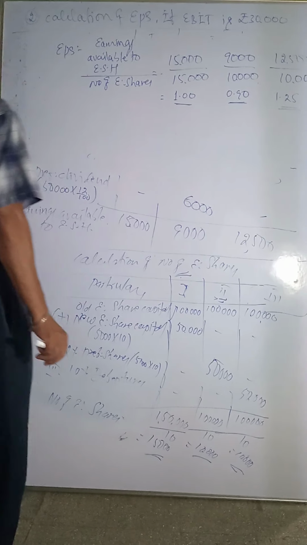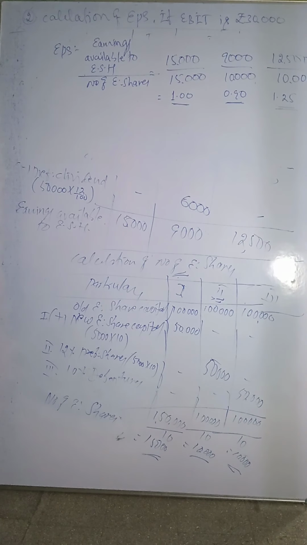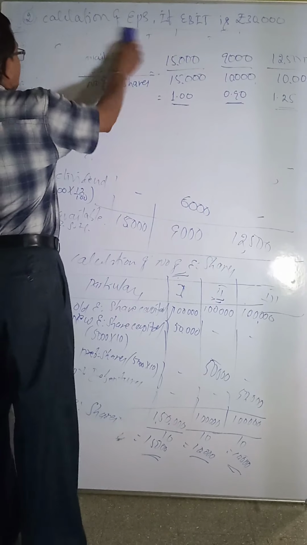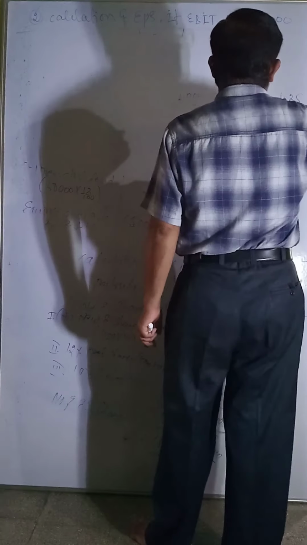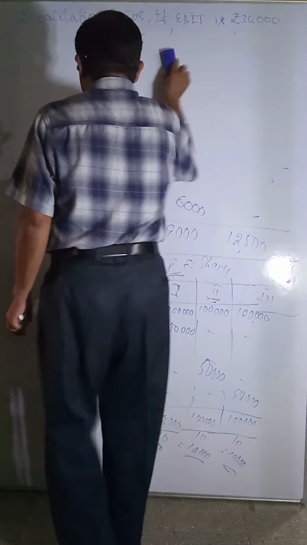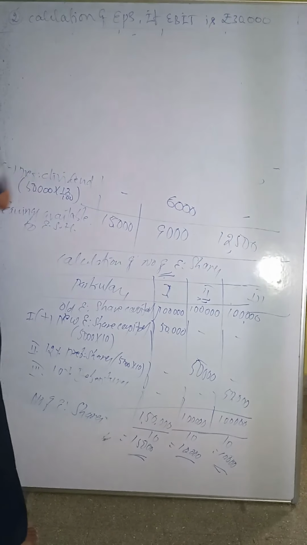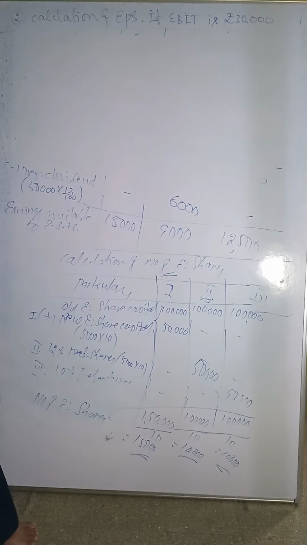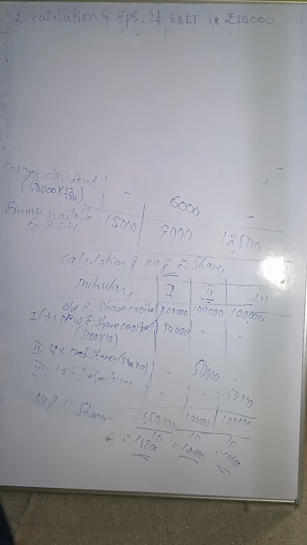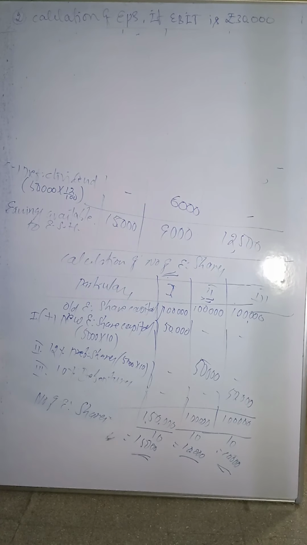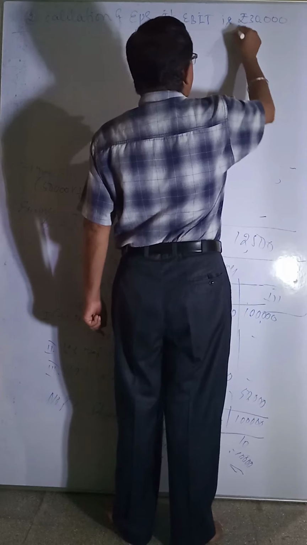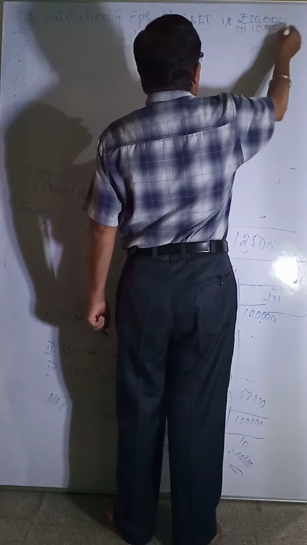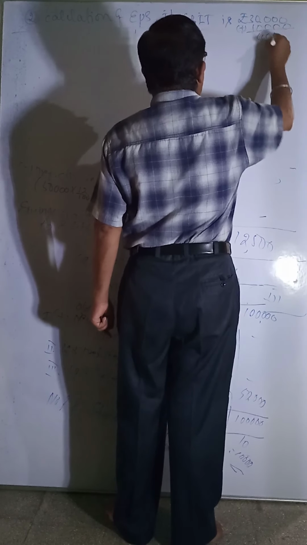Now, the next question arises here. If the company wants to increase the EBIT by rupees 10,000 more, they give now 10,000. The old EBIT was 30,000 plus additional 10,000, total EBIT how much? 40,000.